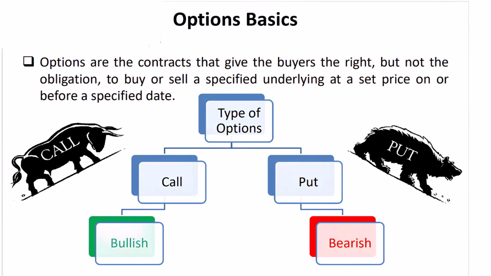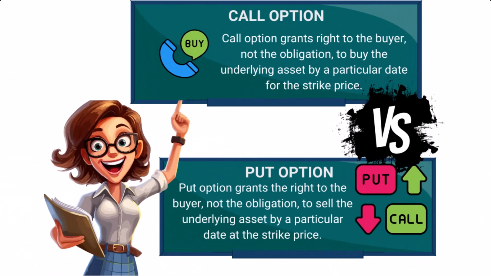Options are financial contracts that grant buyers the right, but not the obligation, to buy or sell a specified underlying asset at a predetermined price on or before a specified date. A call option is a contract that grants the owner the right, but not the obligation, to buy the underlying asset by a specified date and at a specified price.